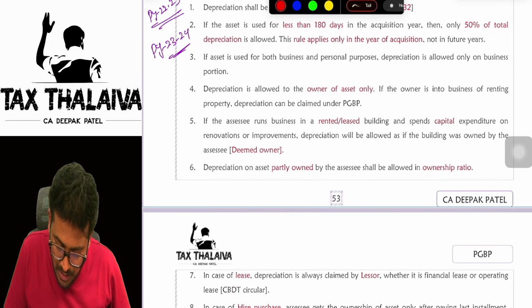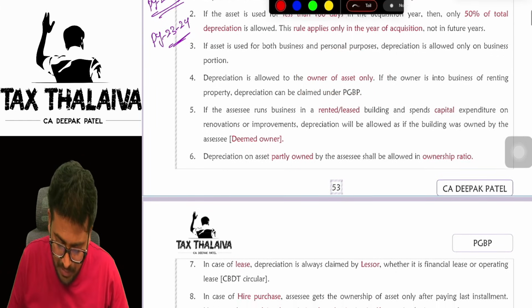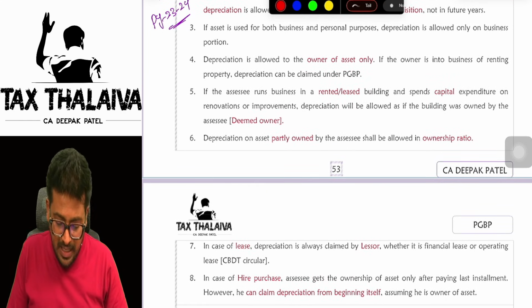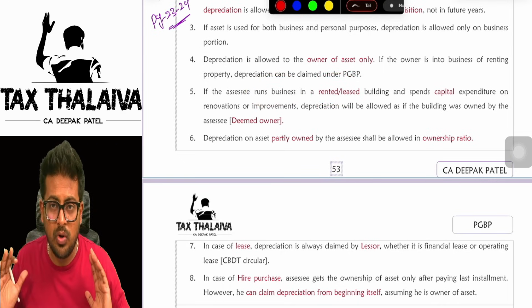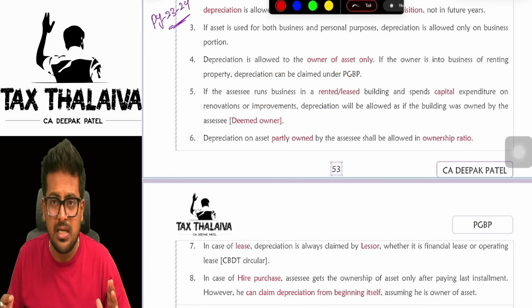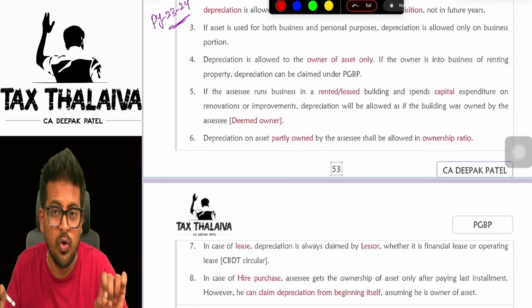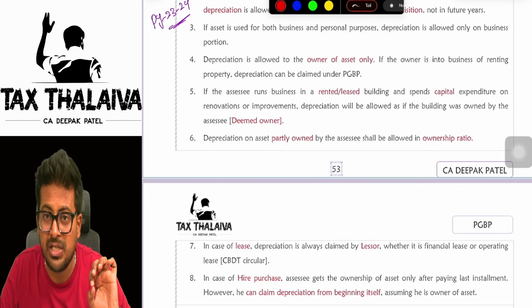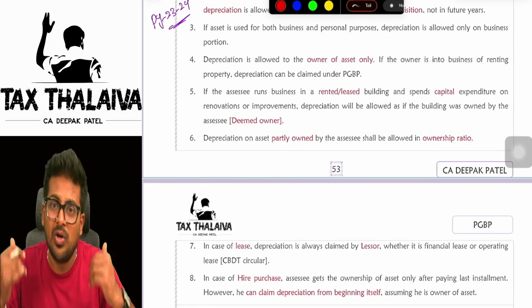And the depreciation will be available only for the owner of asset. Means the tenant cannot claim depreciation. Now, if assessee runs business in a rented building, let's say for example, I am doing business and I have rented a property. Can I claim depreciation? No, because depreciation can be claimed by whom? Only the owner of the asset can claim depreciation. But I am a tenant here, boss. I'm running business in a building which I have taken on rent.